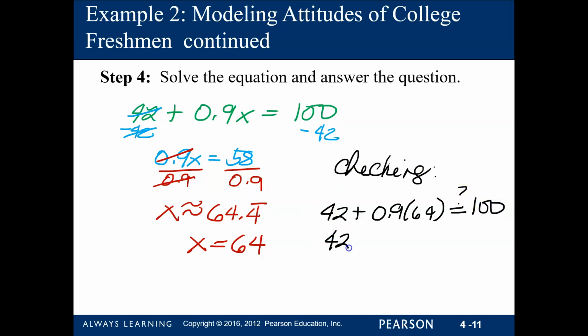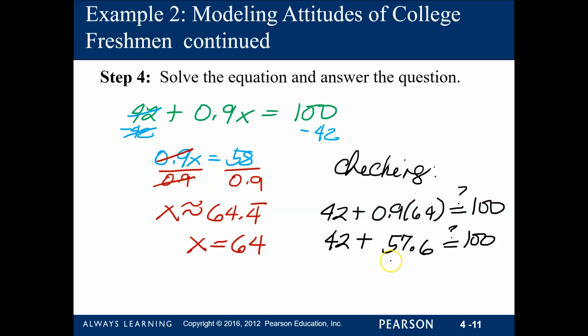So 42 plus, okay, if you get your calculators, this is going to be 0.9 times 64, so that's 36, carry 3, 54, so that's around 57.6. Is this going to be equal to 100?